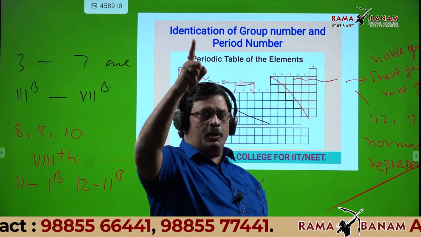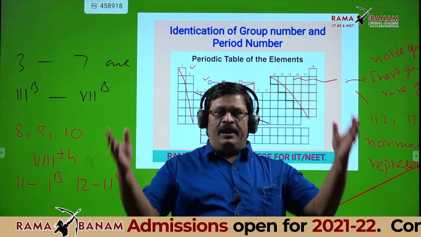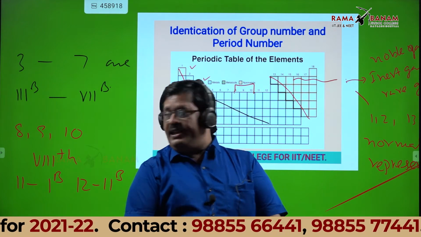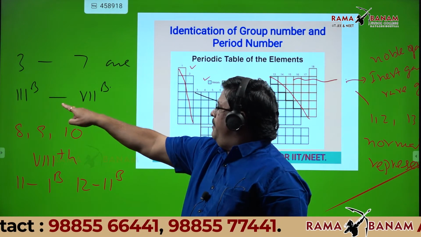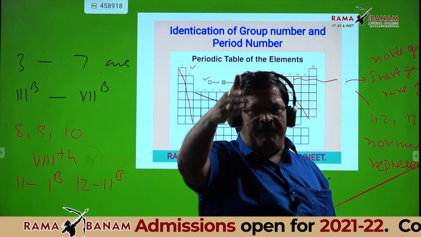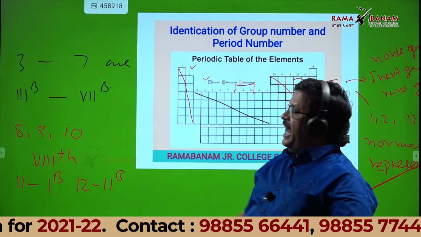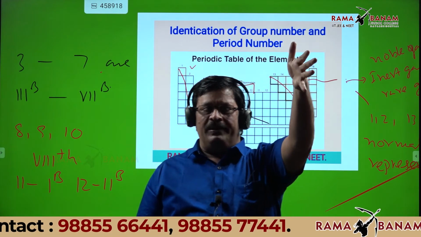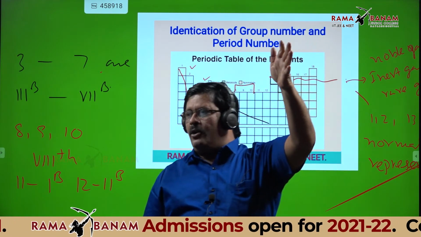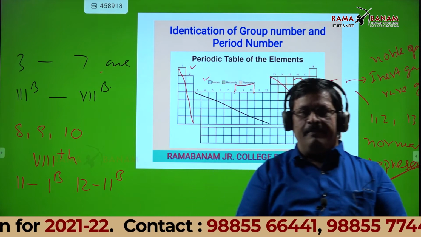Column number 1 is the 1A group, 2 is the 2A group, 13 to 17 are 3A to 7A. 18 we already discussed, inert gases. Column number 3 to 7 are 3B to 7B: column 3 is 3B, 4 is 4B, 5 is 5B, 6 is 6B, 7 is 7B. 8, 9, 10, these 3 columns come under the 8th group. No subdivision in the 8th group, students. Simply 8, 9, 10 columns is the 8th group. Column number 11 is 1B and 12 is 2B. Is it okay?